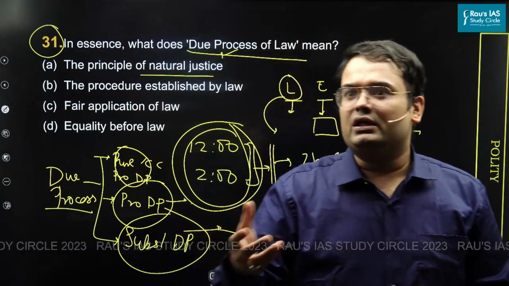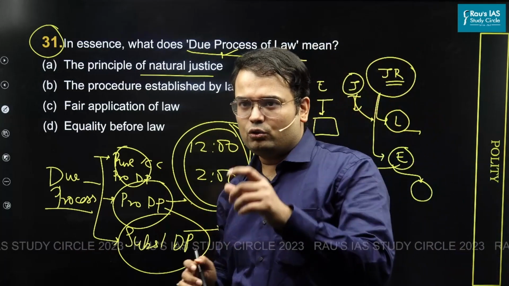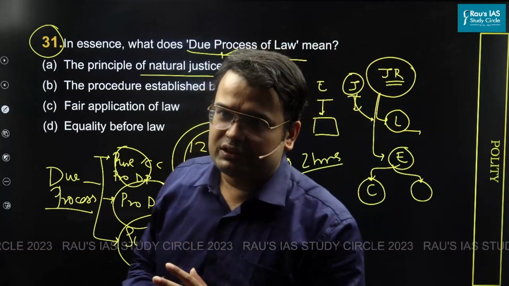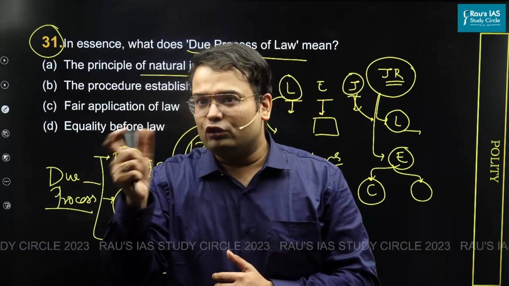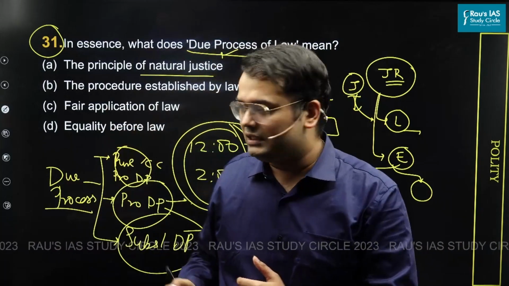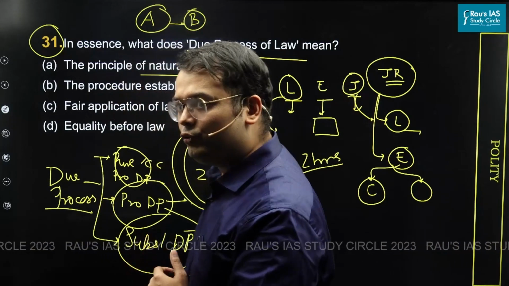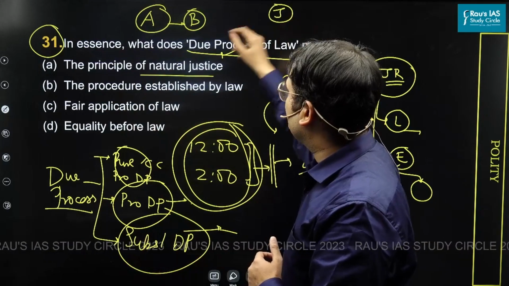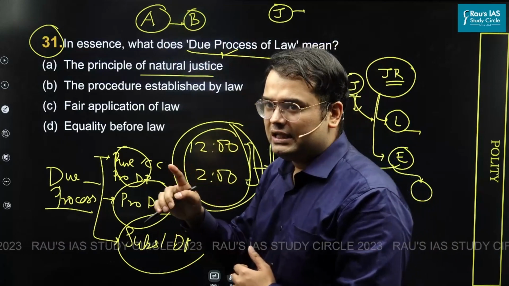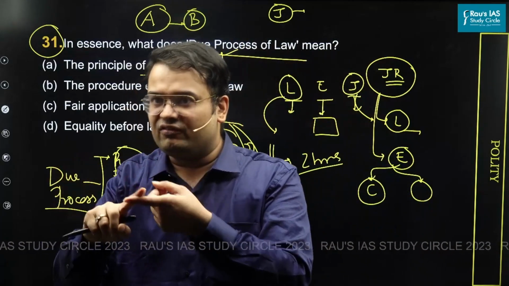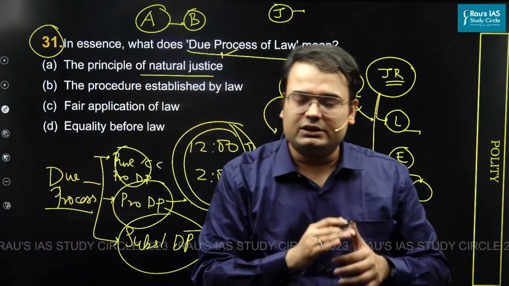Different societies, countries, and constitutions have different interpretations of natural justice, but three principles are generally core to understanding it. The first is that whenever two parties are fighting, none of those parties can be the judge in that case. Let's say A and B are having a dispute, and A wants to take the matter to court. There will be a judge who will decide whether A is right or B is right. But this judge cannot be either A or B. That means it cannot be one of the conflicting parties. That goes against the principle of natural justice.